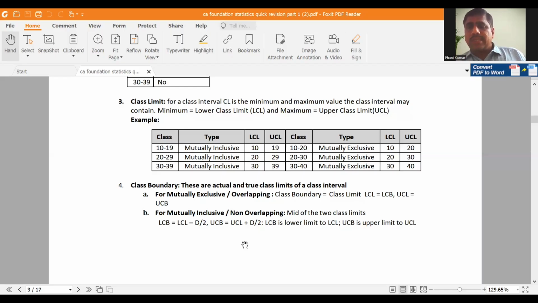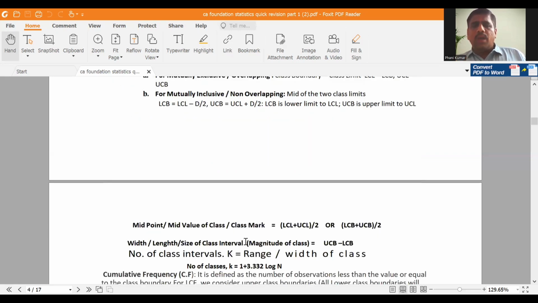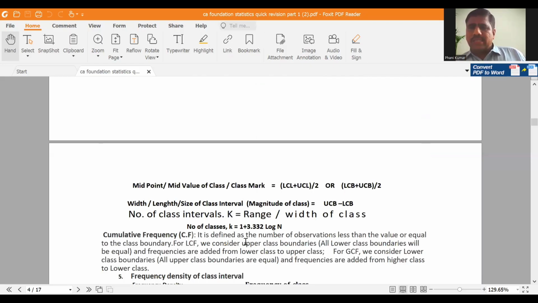Coming to exclusive series, class limits and boundaries are equal. But for inclusive, limits and boundaries are different. Okay. So now, how to calculate the mid value of the class? Lower limit plus upper limit by 2, or lower class boundary plus upper class boundary by 2. You know all that one.